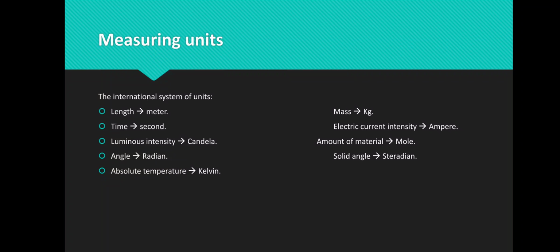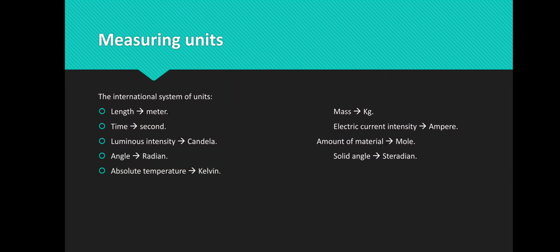Luminous intensity, which has a measuring unit called candela. Amount of material, its measuring unit is mole. The angle, whose measuring unit is radian. Solid angle, whose measuring unit is radian. And finally, absolute temperature, whose unit is called Kelvin.